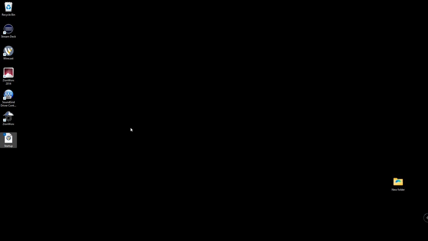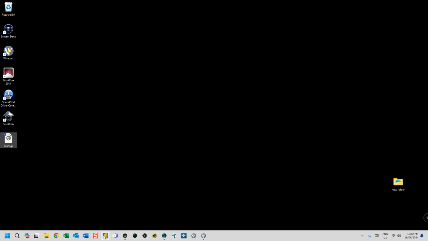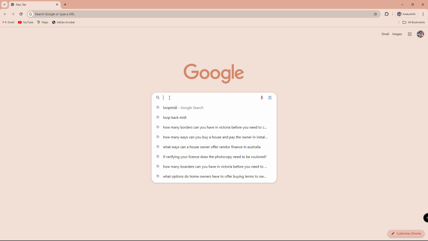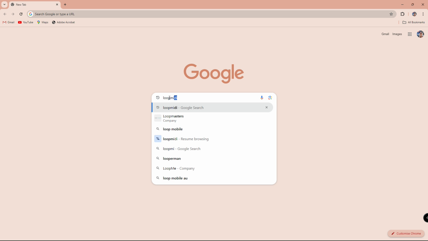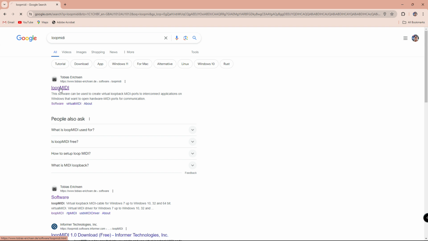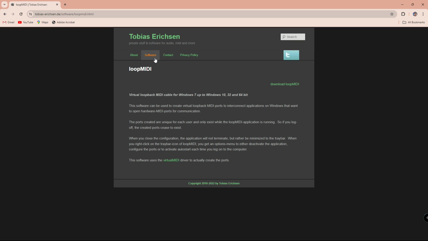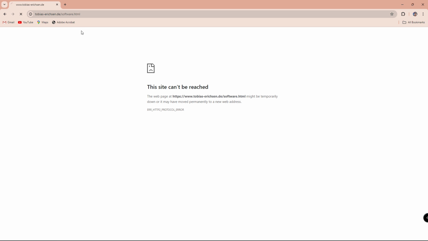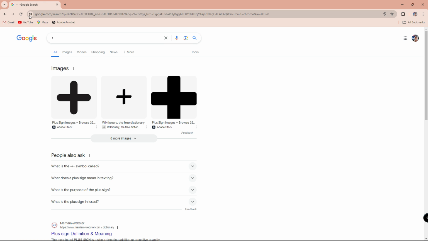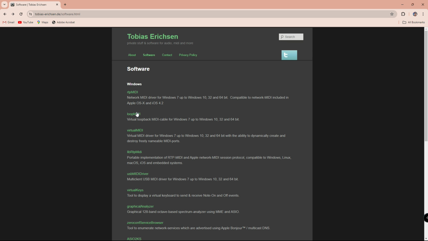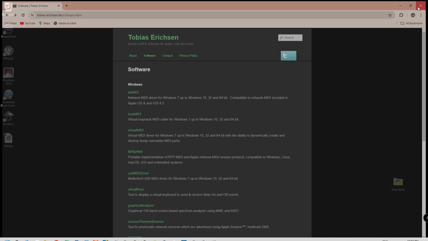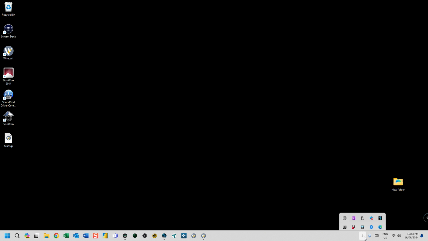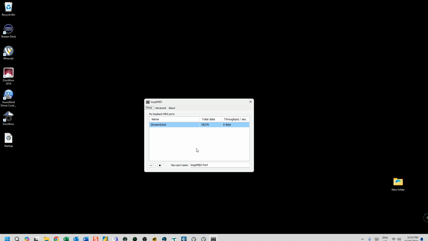Today I want to show you how to connect Stream Deck to Waves Superrack. So basically you need to download a software program called LoopMIDI by Tobias Eriksson. Click on the software, and click on LoopMIDI. And when you install the program, you'll see it here as an icon. So you right click that, click on Configure LoopMIDI.